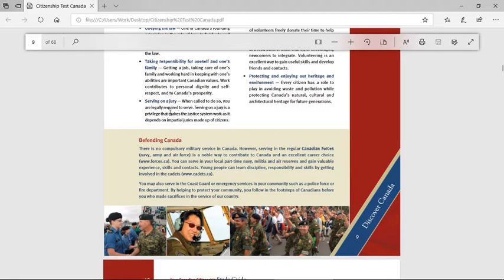Defending Canada. There is no compulsory military service in Canada. However, serving in the regular Canadian Forces, Navy, Army, and Air Force is a noble way to contribute to Canada, an excellent career choice. You can serve in your local part-time Navy, militia, and Air Reserves to gain valuable experience, skills, and contacts. Young people can learn discipline, responsibility, and skills by getting involved in the cadets. You may also serve in the Coast Guard or emergency services in your community, such as police force, fire department. By helping to protect your community, you follow in the footsteps of Canadians before you who made sacrifices in the service of our country.